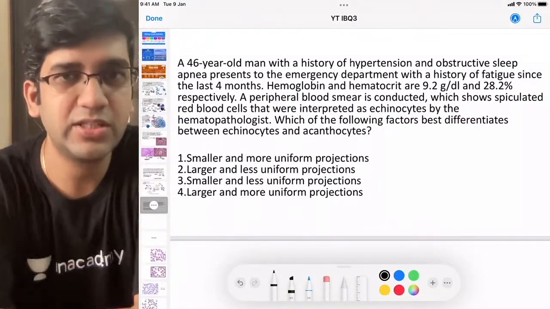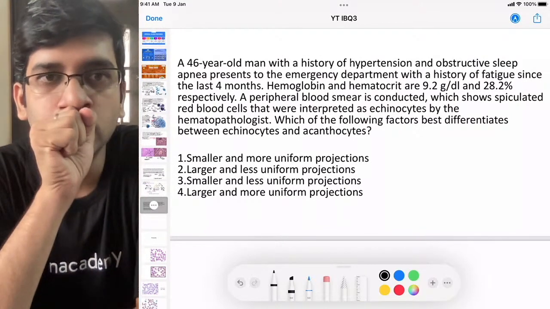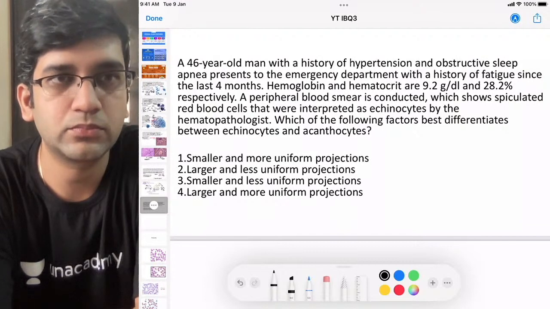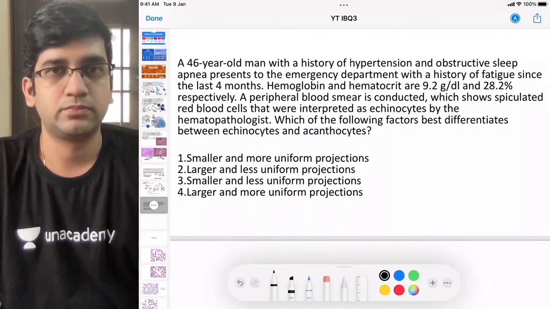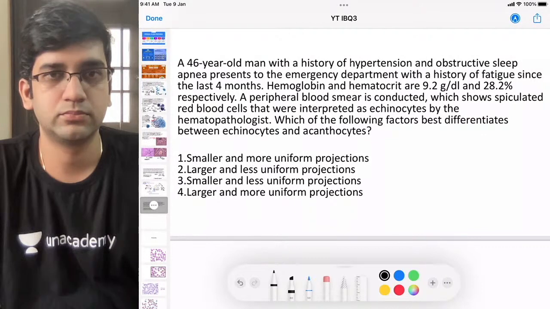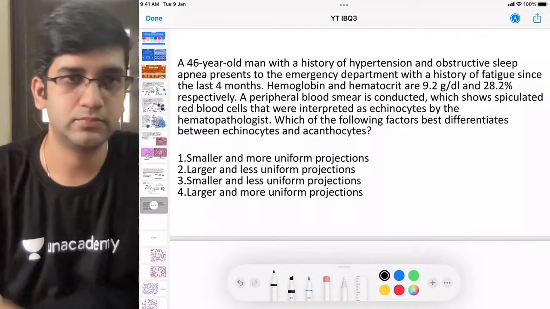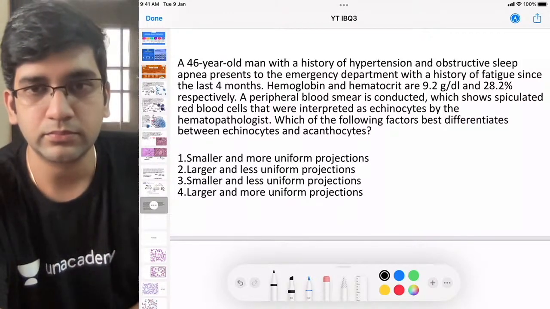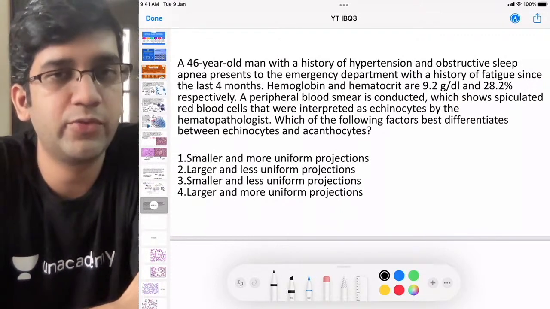Read the question. It's a very simple one, and then let's go to the answer. I'll mute it for 30 seconds. I think that should have been enough for you. Start commenting. I want everyone to comment here.